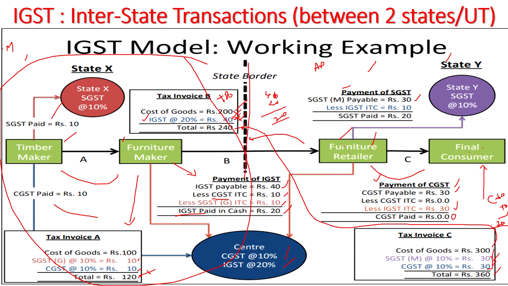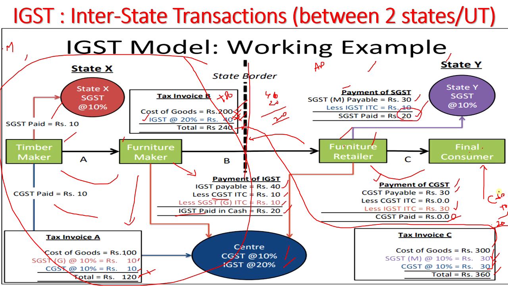So the CGST to be paid is 30 minus 30, 0. And SGST, out of 40, 30 is gone. 10 rupees is remaining. The 10 rupees will be adjusted for SGST. The remaining amount to be paid is 20 rupees SGST.